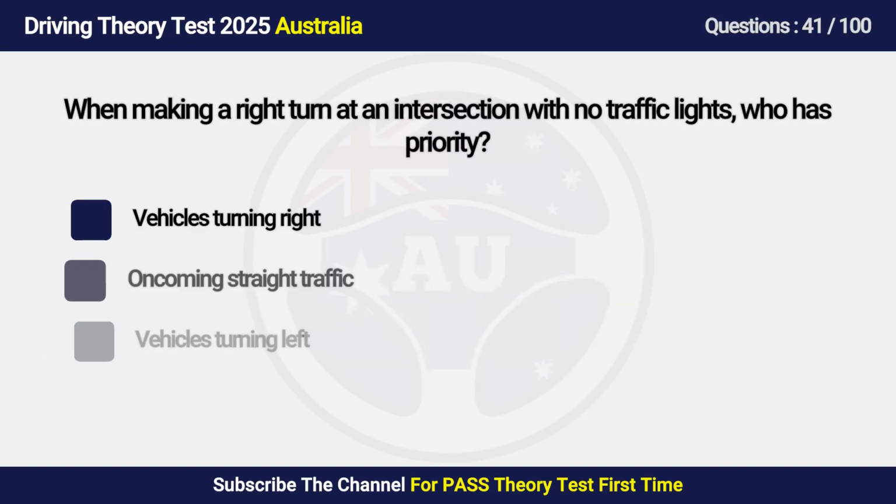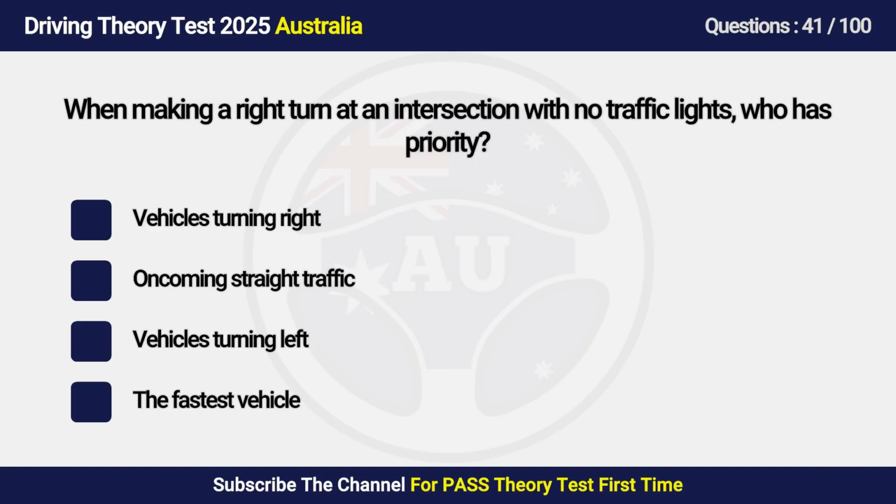Question 41. When making a right turn at an intersection with no traffic lights, who has priority? A. Vehicles turning right. B. Oncoming straight traffic. C. Vehicles turning left. D. The fastest vehicle.